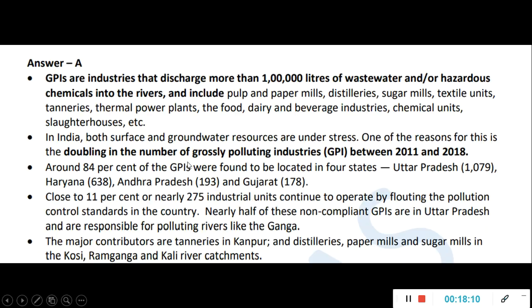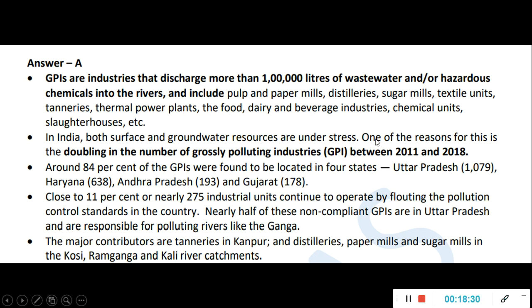This again in your economic survey it is given. So one is true, and if you see, it discharges more than 1 lakh liters of wastewater or hazardous chemicals into rivers. That is called gross polluting industry. And obviously this pulp industry, paper industry, distillery, sugar mill, textile unit, thermal plant, food, dairy, everything. So farming, non-farming, every kind of thing is there, because they discharge a lot of wastewater into the rivers.